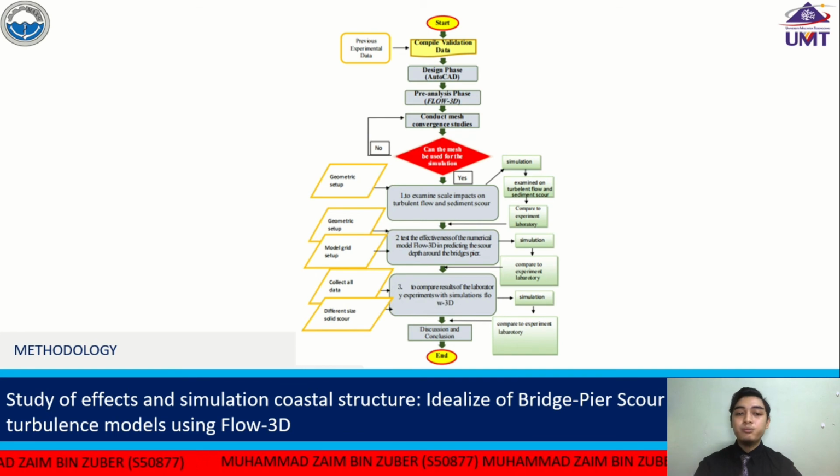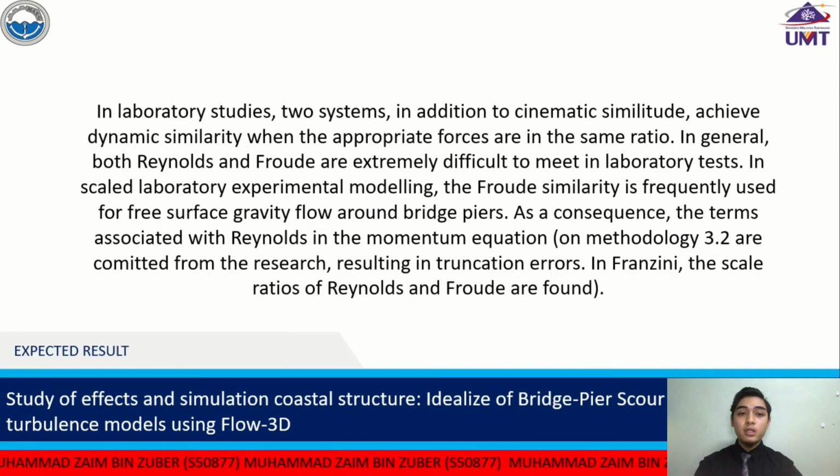conclusion, and then end. For expected results, in laboratory studies, two systems, in addition to kinematic similarity, achieve dynamic similarity when the applied forces are in the same ratio. In general, both Reynolds and Froude similarity are extremely difficult to meet in laboratory tests. In scale laboratory experimental modeling, the Froude similarity is frequently used for free surface gravity flow around bridge piers. As a consequence, the term associated with Reynolds number in the momentum equation is neglected.